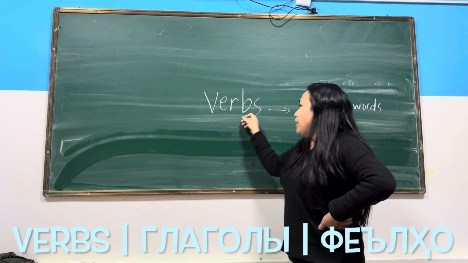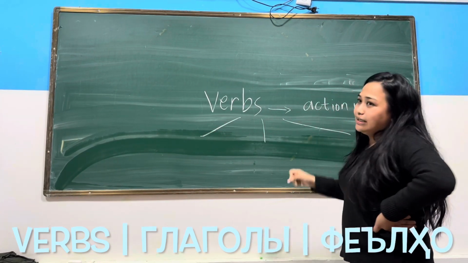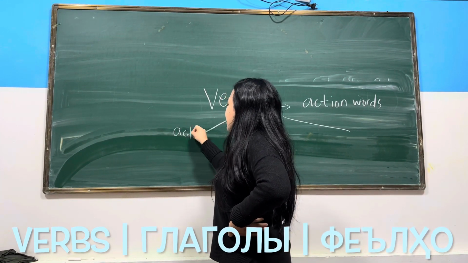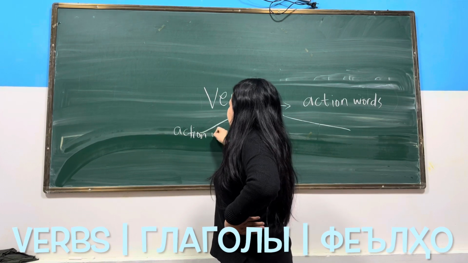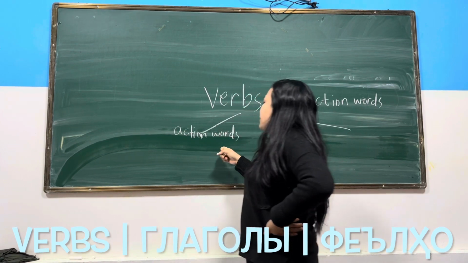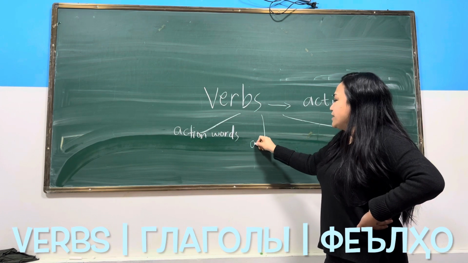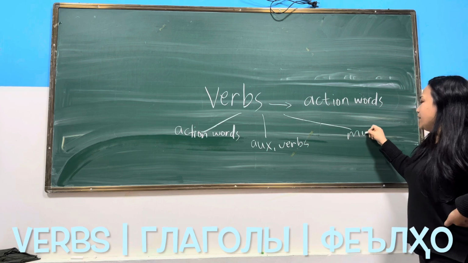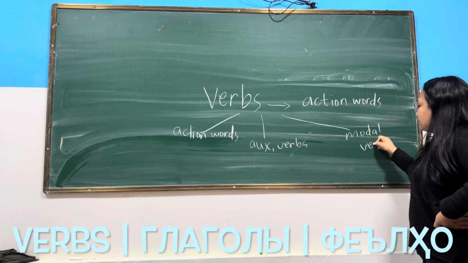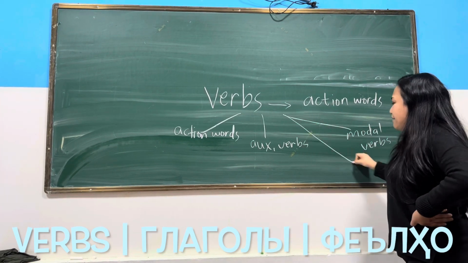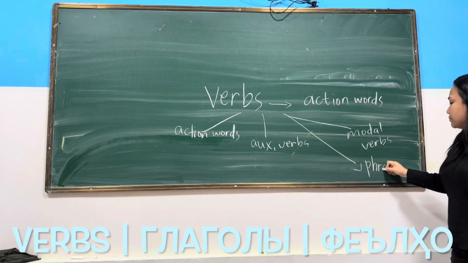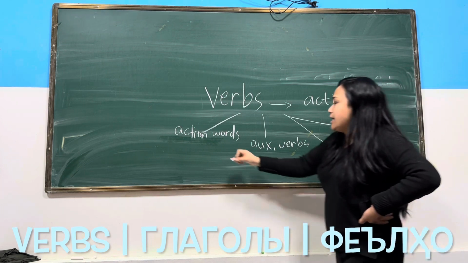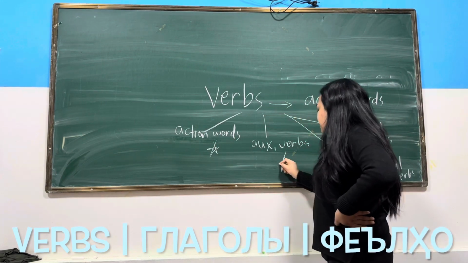So when we talk about verbs, they are actually divided into many categories. We have action words, and we have auxiliary verbs, modal verbs, and also phrasal verbs. But for now, we just focus here and here.